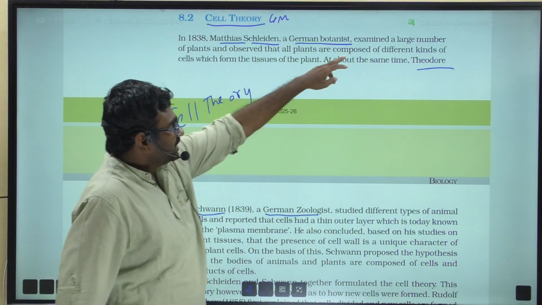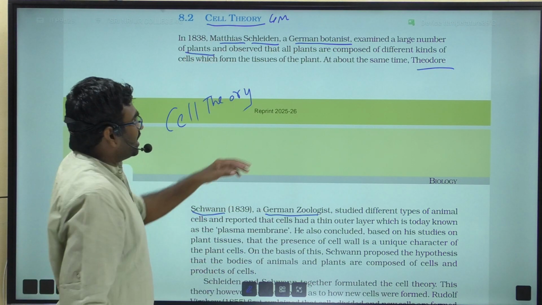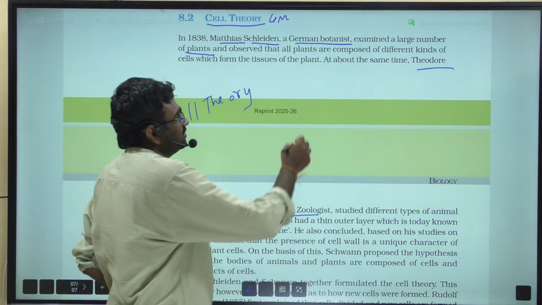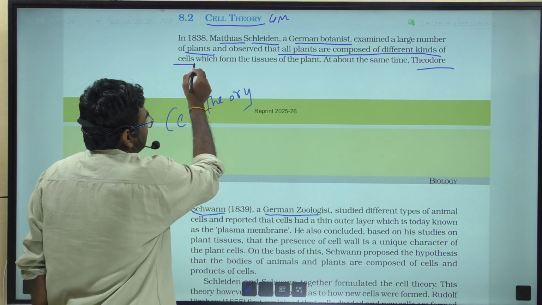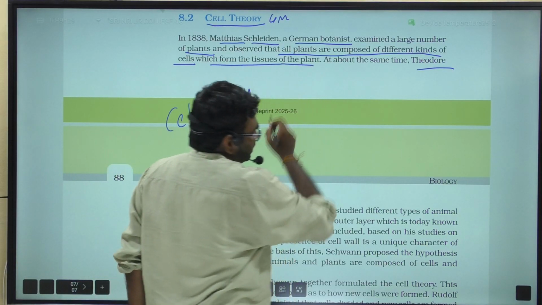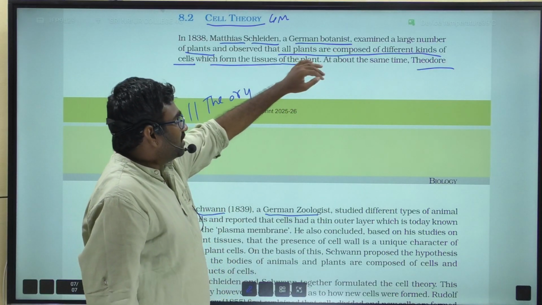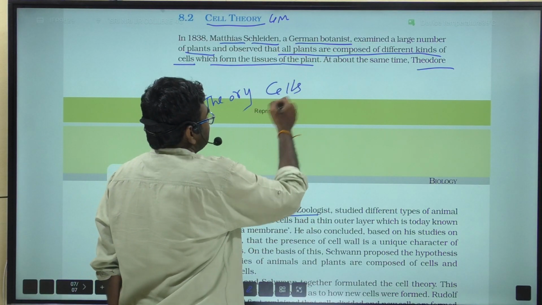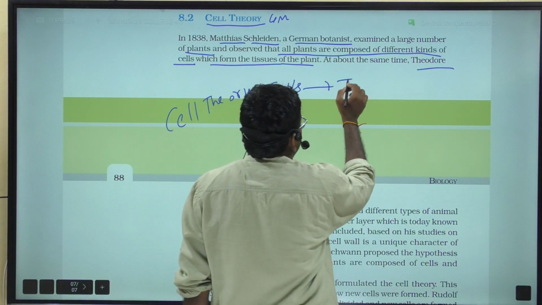Schleiden examined a large number of plants and observed that all plants are composed of different kinds of cells, which form the tissues of the plant. So cells constitute to form tissues.